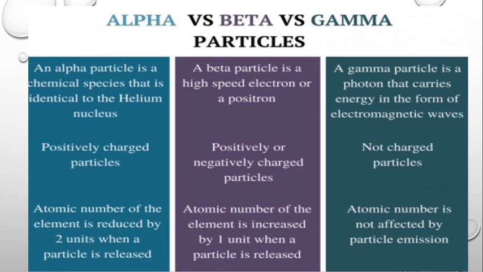Now what happens when a beta particle is released from a nucleus? The atomic number of the element is increased by 1 unit when a beta particle is released. We will study in detail all the decay processes like alpha decay, beta decay and gamma decay in the next class. So you just have to note that the atomic number of an element is increased by 1 unit when a beta particle is emitted. Now atomic number is not affected by gamma emission.